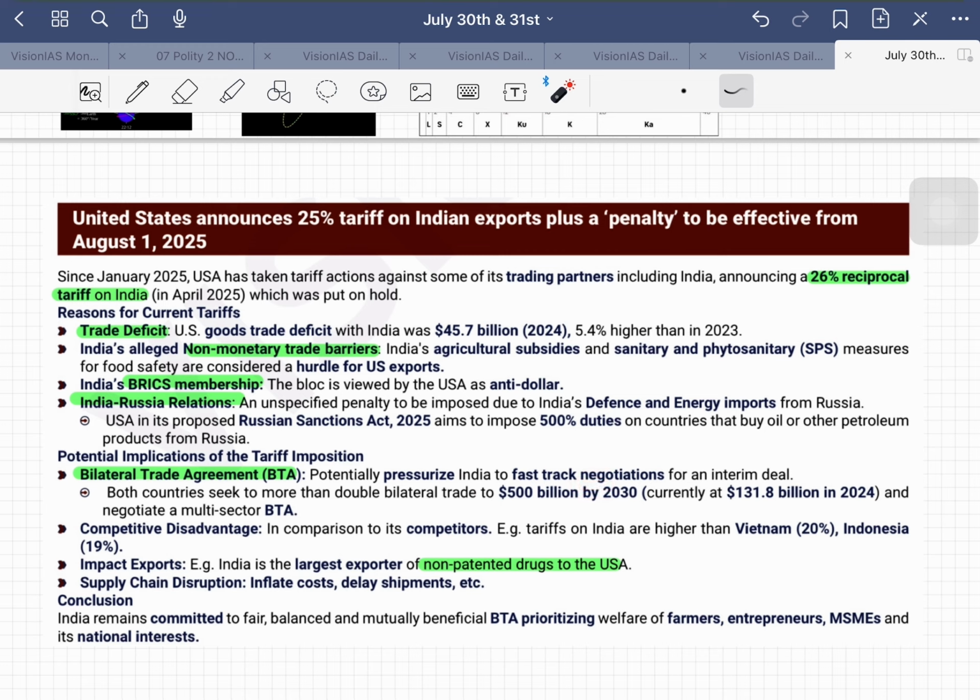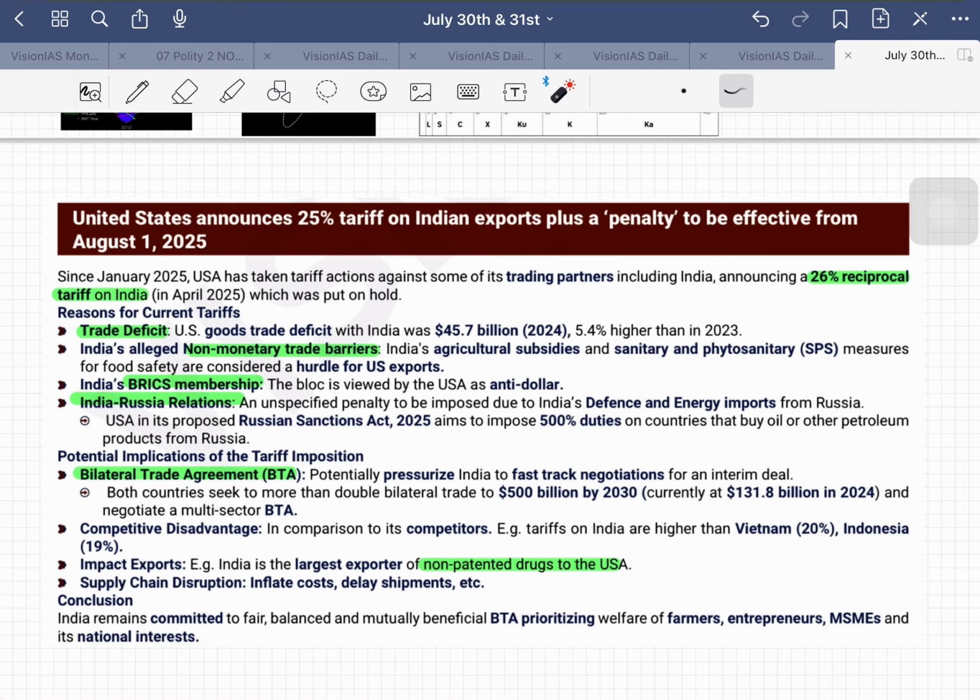And also let us see here, we are already trying to grow like $500 billion by 2030, but if we are imposed this much of tariffs, what will happen? It will impact our bilateral agreement, right? And also trade competition